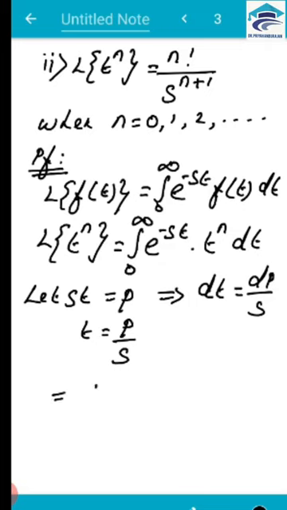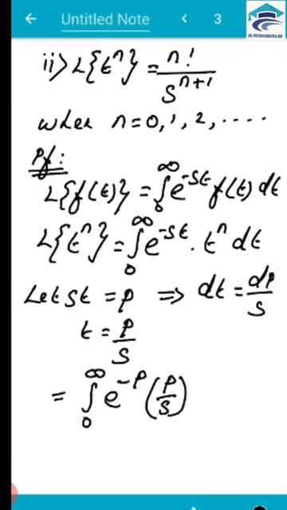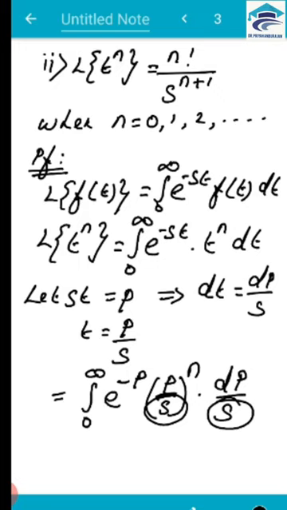Now the integration will become, the limits will be the same. So integral 0 to infinity minus, instead of st we are going to apply p, so minus p, and instead of t we are having p by s, so p by s the whole power n. And what about dt? Instead of dt we have dp by s. Here in the denominator we have s, so this is s to the power n, so you have one s here, so s to the power n plus 1.